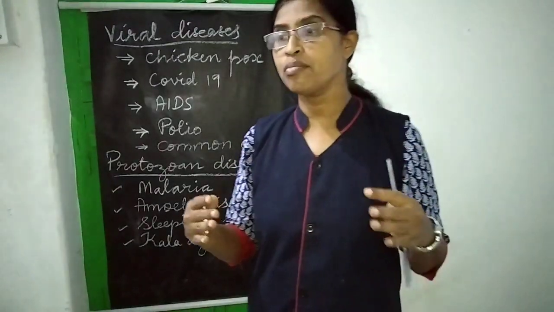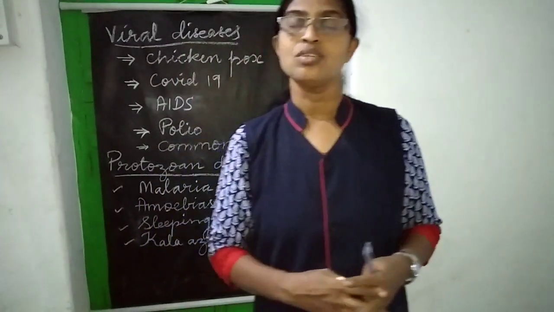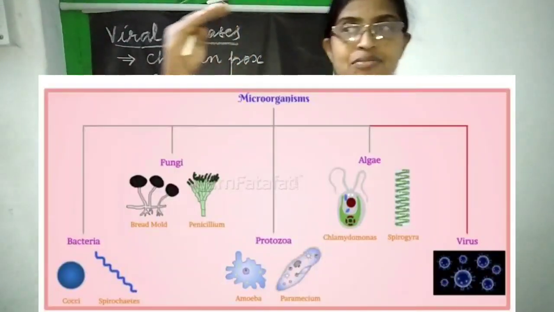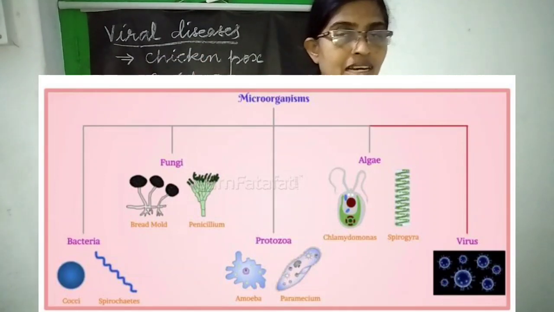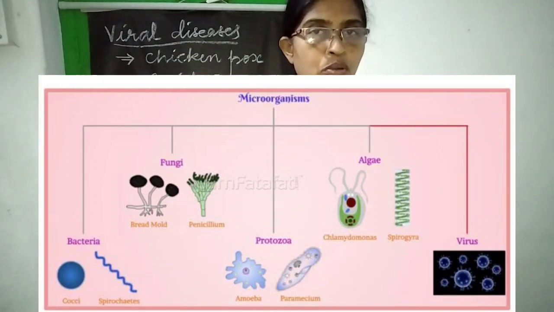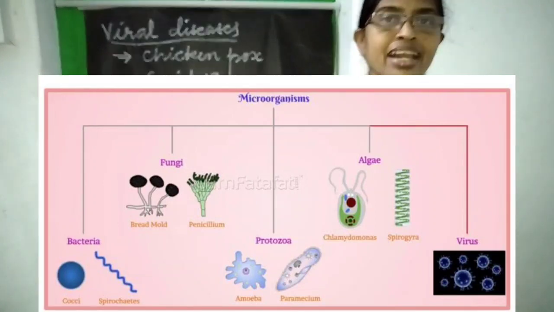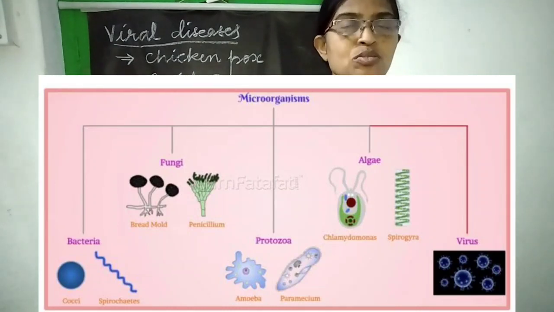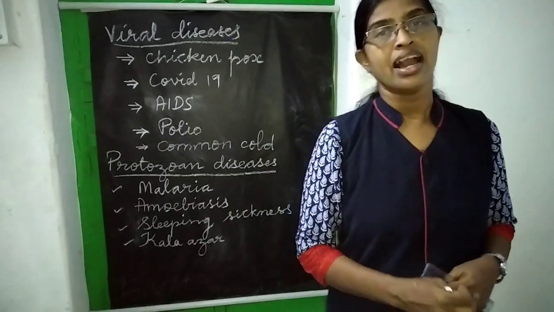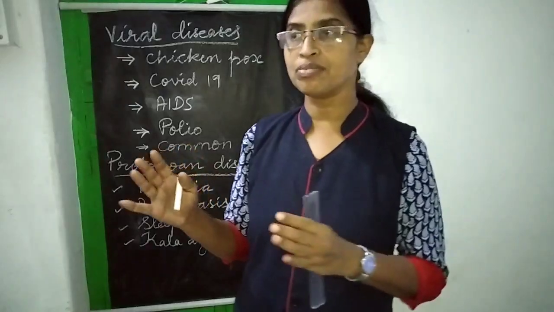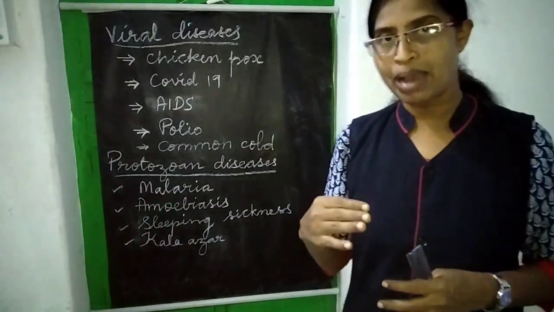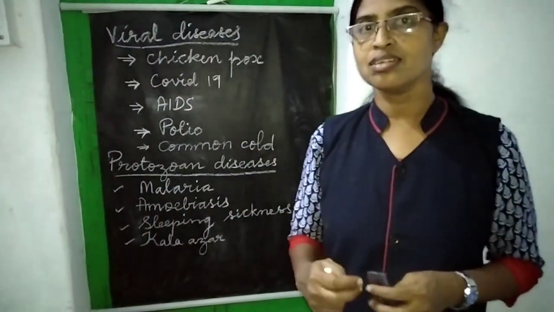And how are microorganisms classified? We studied that microorganisms are classified into bacteria, fungi, protozoans, algae, and also viruses. And we also studied some of the diseases caused by bacteria and fungi.